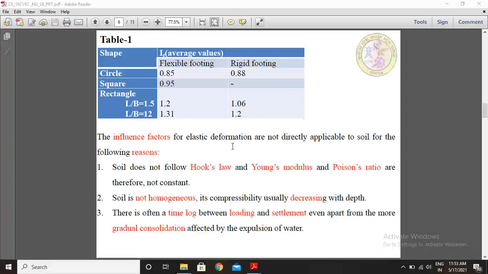First reason is soil does not follow Hooke's law, and Young's modulus and Poisson ratio are therefore not constant.